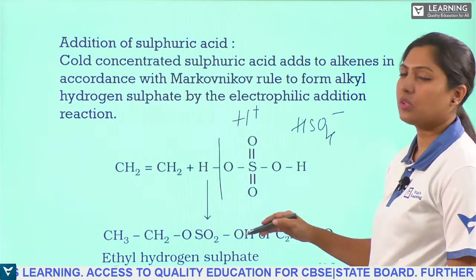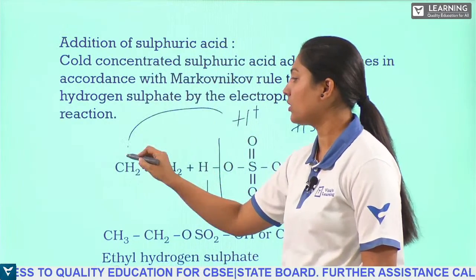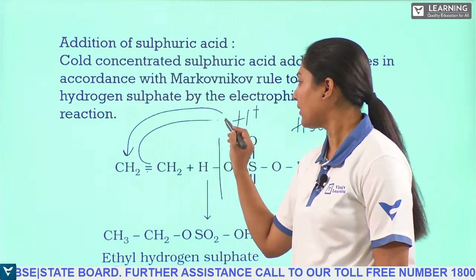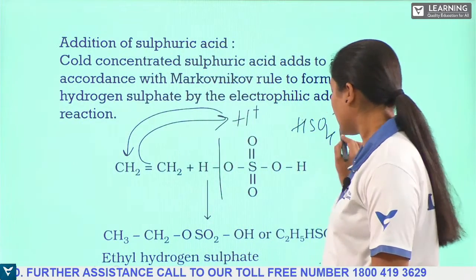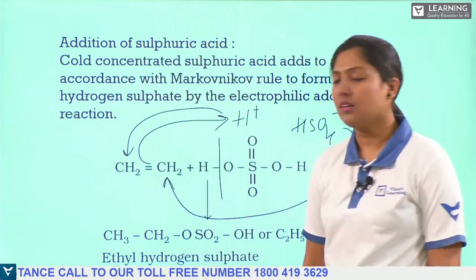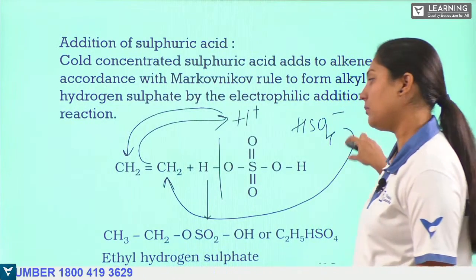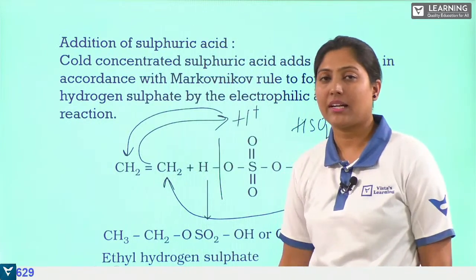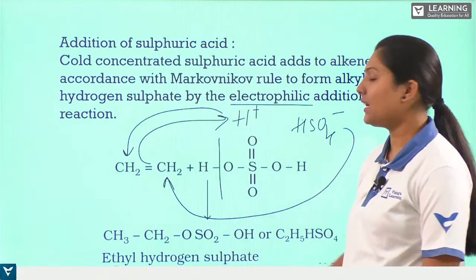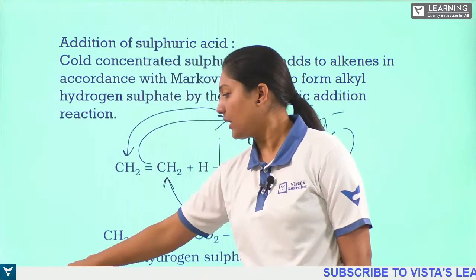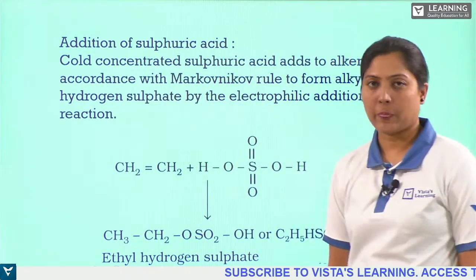As we have the positive and negative charge, one hydrogen will go to one carbon atom and the bond will be shifted. The bond will attract this positive charge, and this negative charge will attack the other carbon atom. Got it?